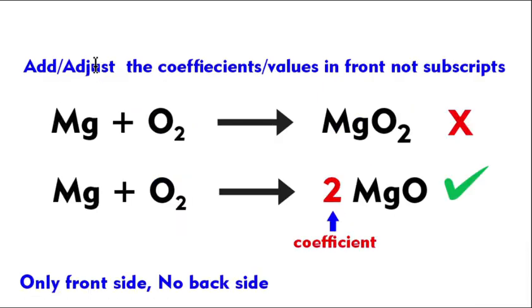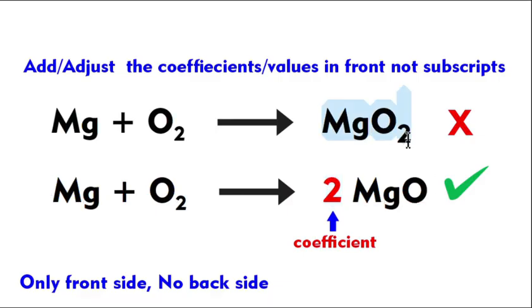So how do you balance them? Remember, the next step is to add or adjust the coefficient values. Coefficients mean you can put a value here, but don't put them as subscripts. Put them in front of the molecule or the element. Always put them in front.